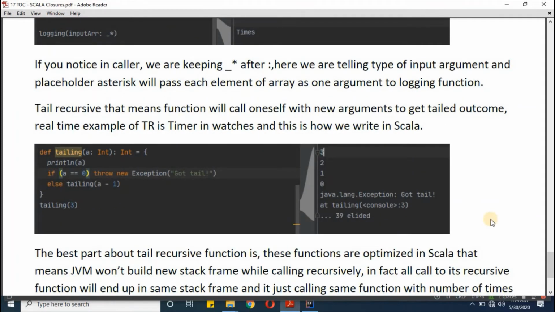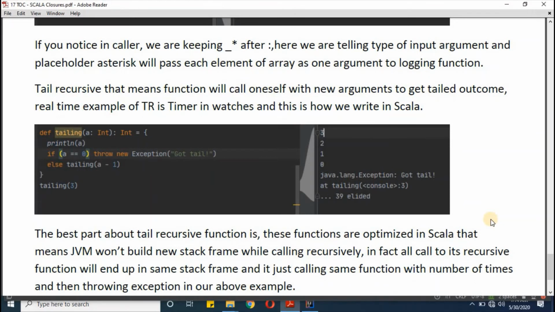Tail recursive function in Scala is an optimized operation. That means when we execute such a function, the JVM won't build new stack frames when calling recursively. In fact, all the calls which we are placing from here as a recursive call will end up in the same stack frame. It is just calling the same function. So basically it will just call the same function a number of times, and then once it is completed, or once it matched the expectation a is equal to 0, it will throw that exception. So this is the optimized version of recursive functions. This is how Scala gives us an optimized form of recursive function.